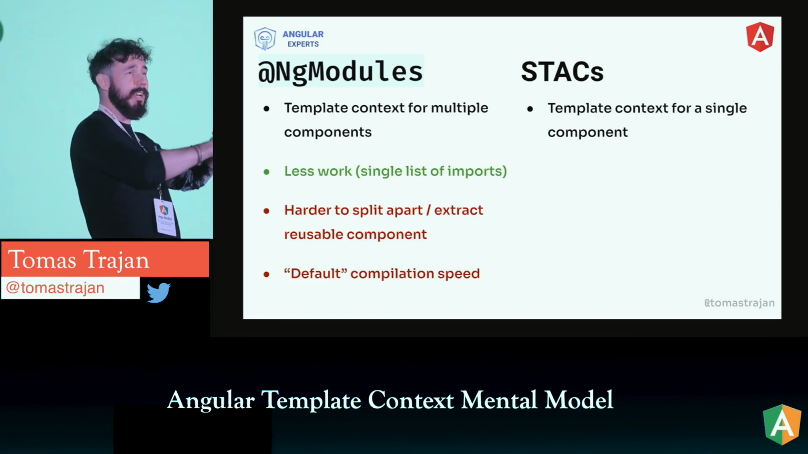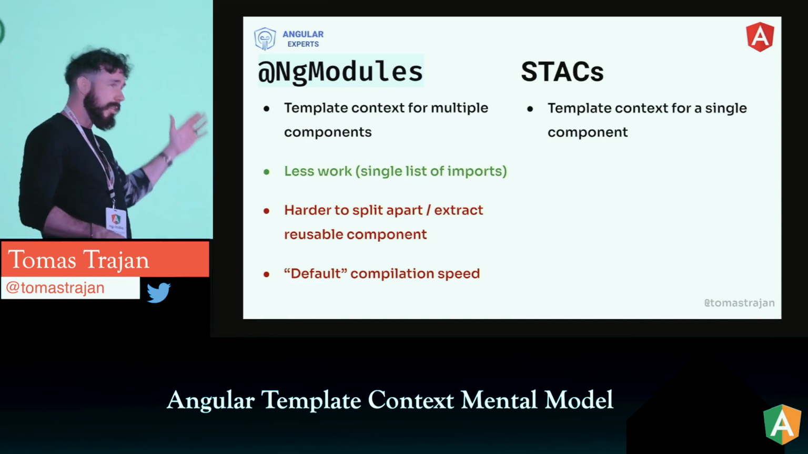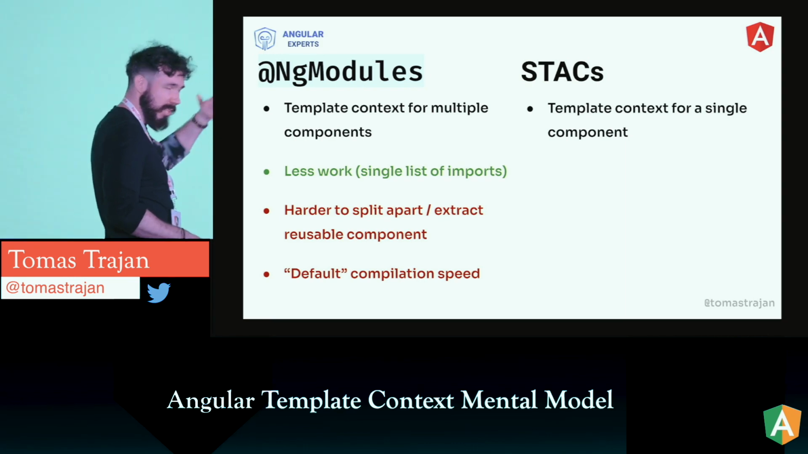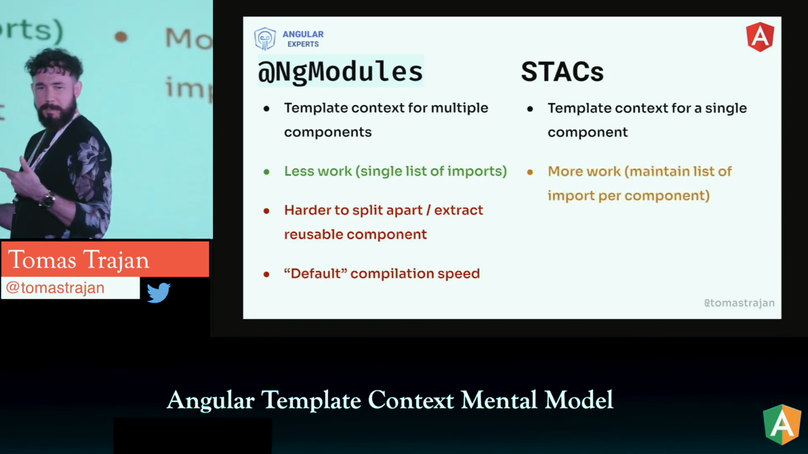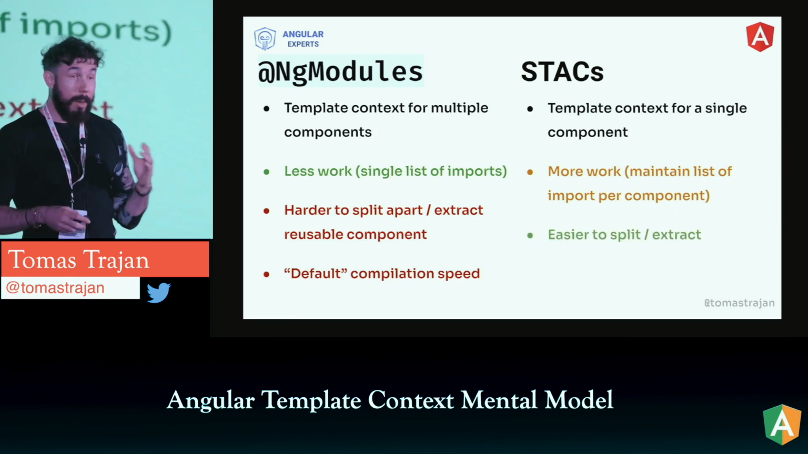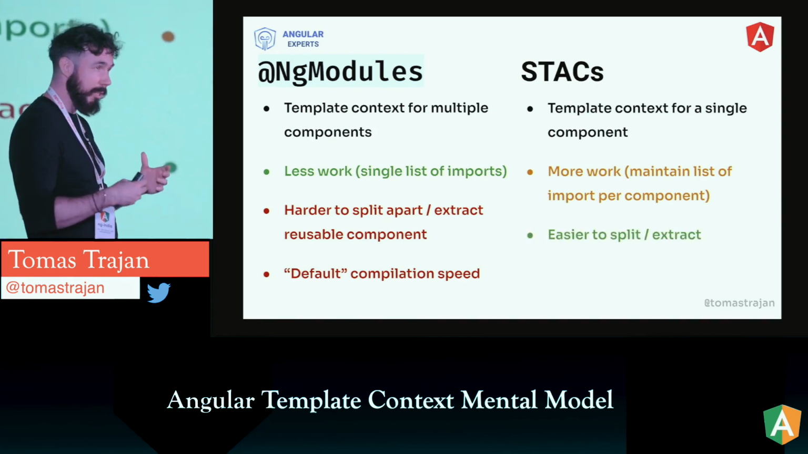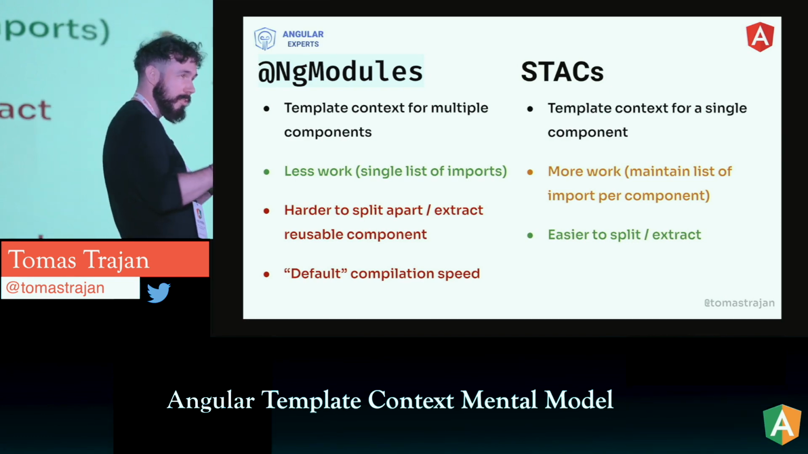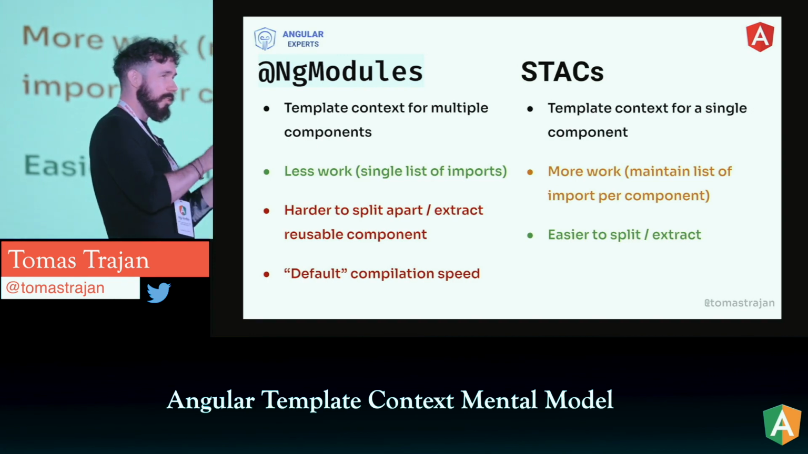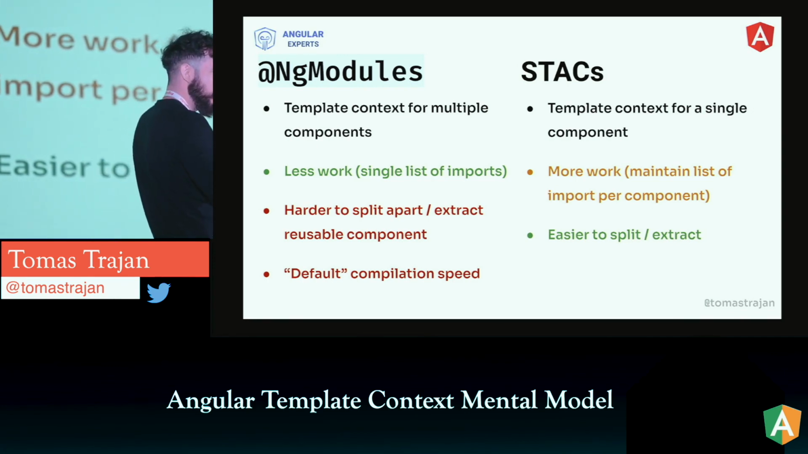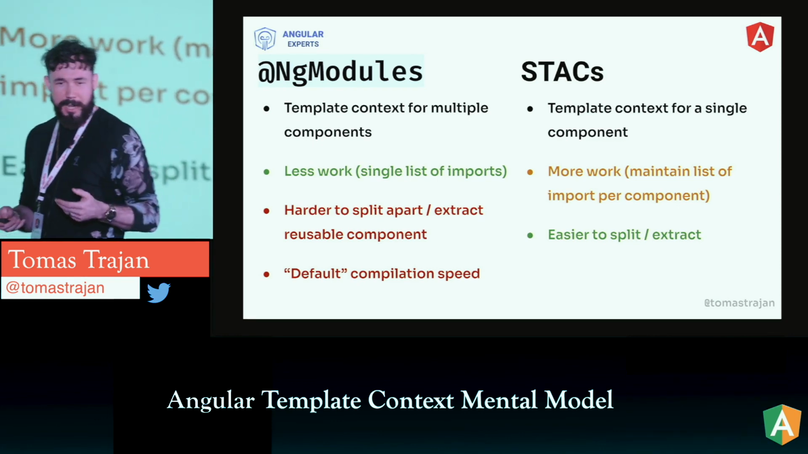So again, if we had that lazy loaded dashboard feature with 12 components instead of one list, we would have to manage 12 lists of those imports. So you can say it's more work to maintain that per component, but on the other hand, what we are gaining is a much easier ability to turn one of those components into a reusable shared component or even extract it into a library, because it already knows everything it uses, so we can just basically take it and move it somewhere else. So that's kind of the trade-off.